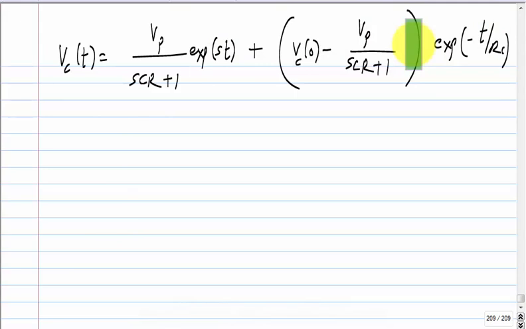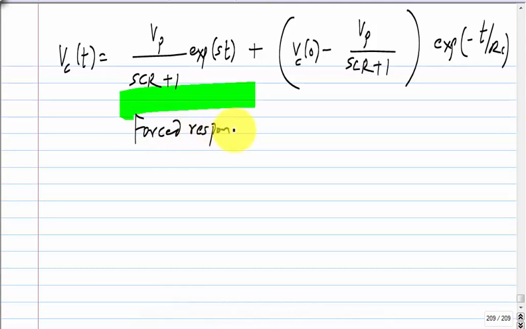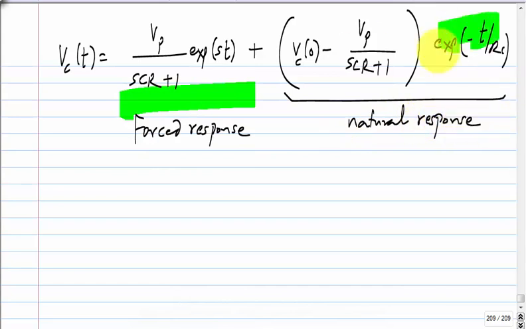So which is the forced response, which is the natural response here? This is the forced response, right? And this is the natural response. I mean, this is the natural mode of the circuit, you know this, right? Regardless of what input you have. So, that is the natural response, and everything other than the natural modes, that is the forced response. Okay.